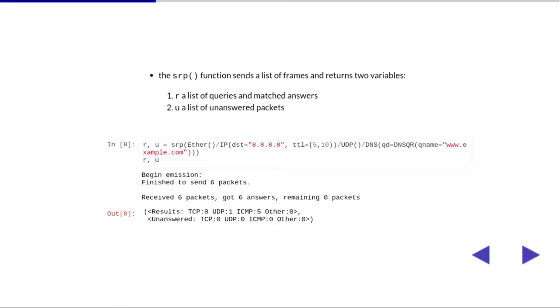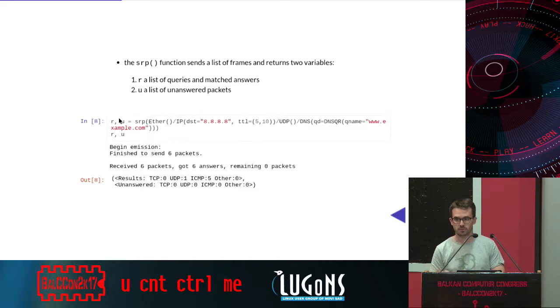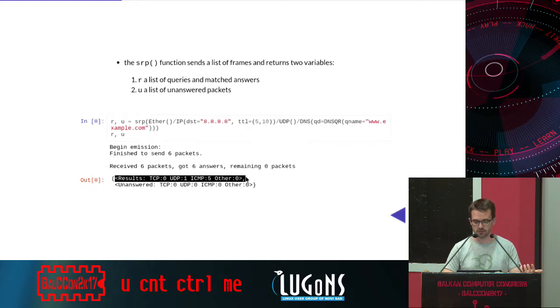srp, that's another function. You can also use sr. It will send a list of frames, so layer 2, and return 2 variables. The first one in the example is called r, like received. That's a list of queries and matched answers. And u, that's a list of unanswered packets. So I will do the same example, except that in this case I will put the IP layer on top of Ethernet, send it, and I will get 2 results, 2 variables. In r, it will be the results, and u, the unanswered packets.